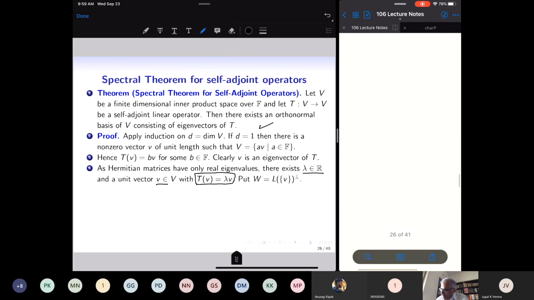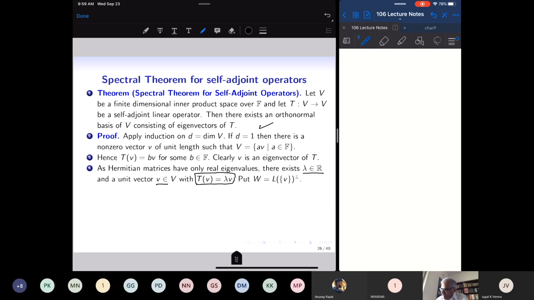Okay. So I have one vector in my vector space, of dimension D, which is at least 2. I have one vector v, so that its Tv is in the same direction. Tv is equal to lambda v. Okay. Now I am looking for a trick to apply the induction hypothesis. The induction hypothesis can be applied to inner product spaces of dimension less than D and linear operators which are self-adjoint, acting on those. Okay. So I have this one vector v.